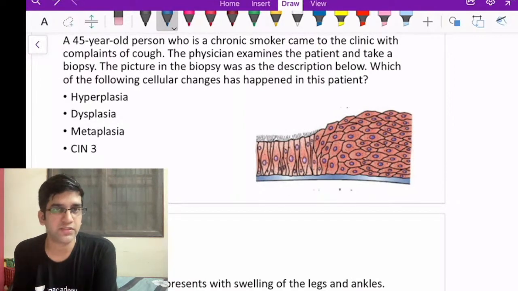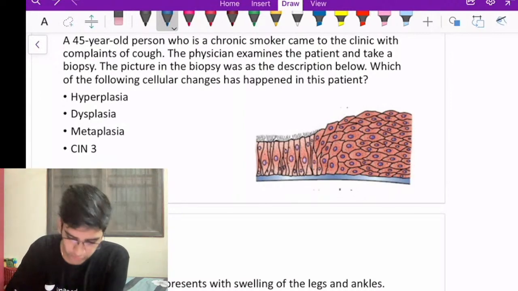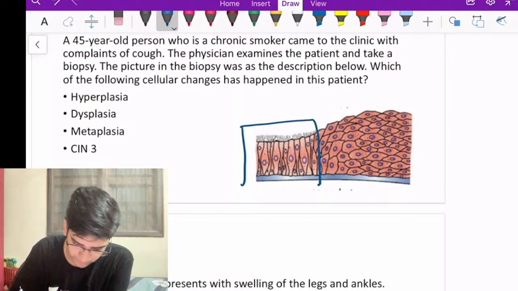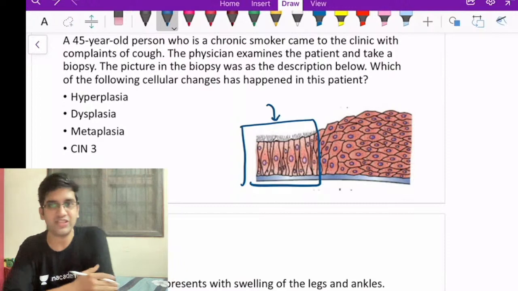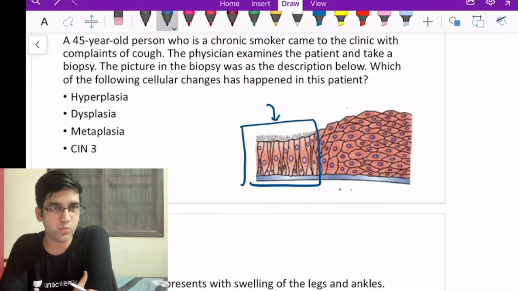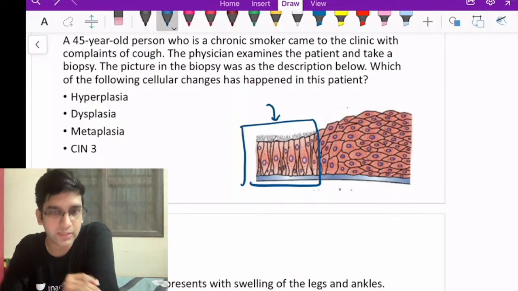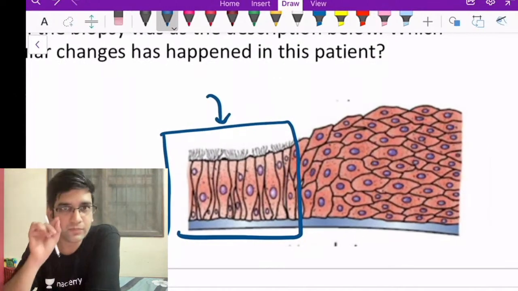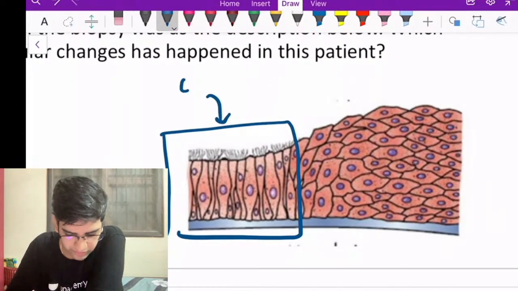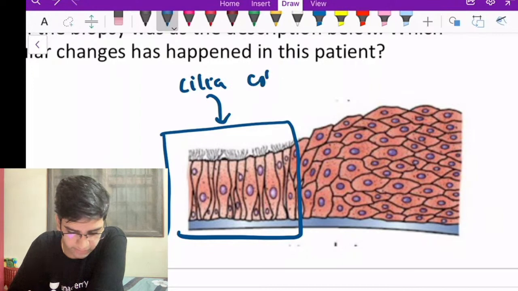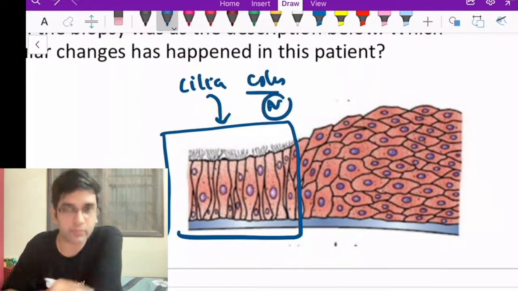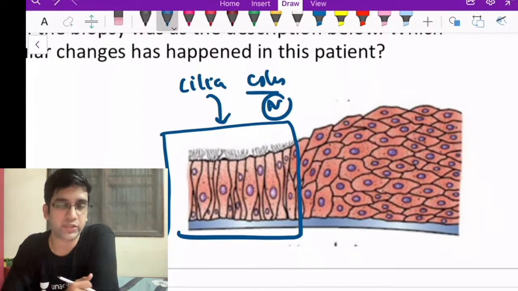A 45-year-old person who is a chronic smoker came to the clinic with complaints of cough. Physical examination was done and a biopsy was taken. Below is the description of the biopsy. When you look at this side of the biopsy, what epithelium are you seeing in the marked area? Can you see the cilia? The tiny cilia? This is pseudostratified ciliated columnar epithelium, right? This is normal in my bronchus.